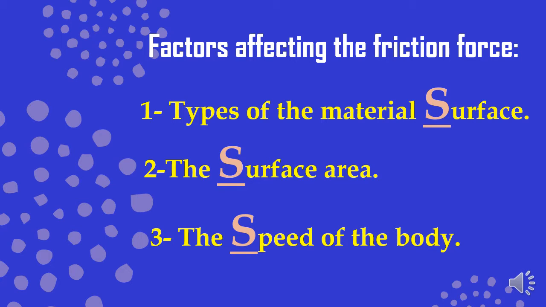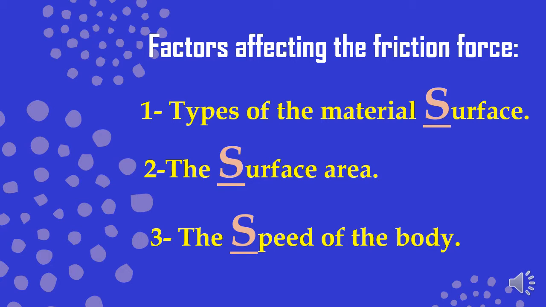So we have 3 factors affecting the friction force, or the friction force depends on these 3. Types of the material surface means whether the surface is rough or smooth. Number 2, the surface area, how big or small the object is.